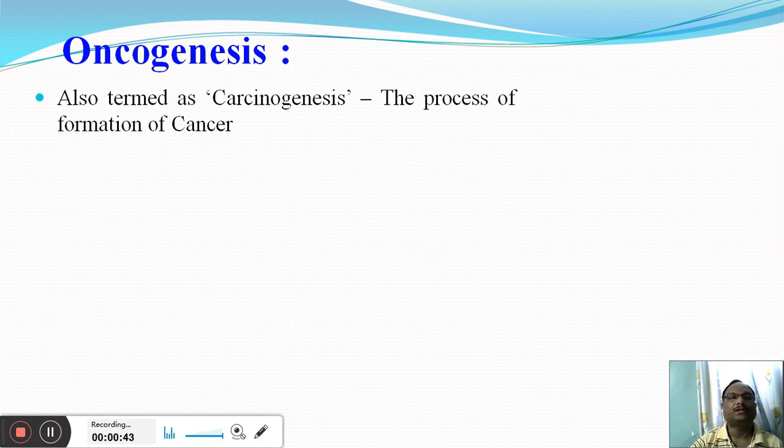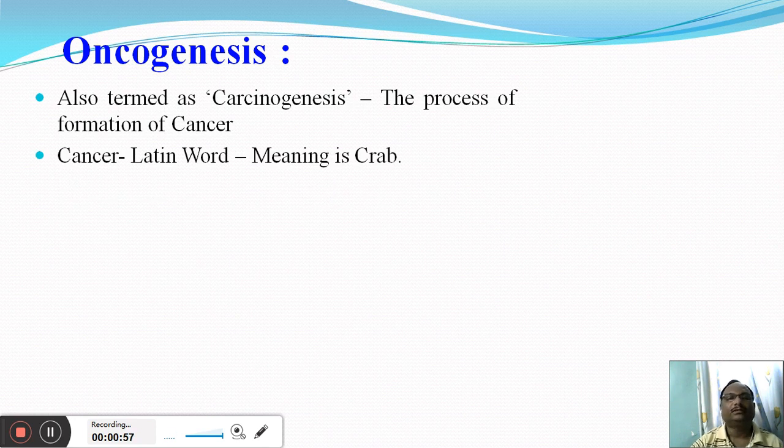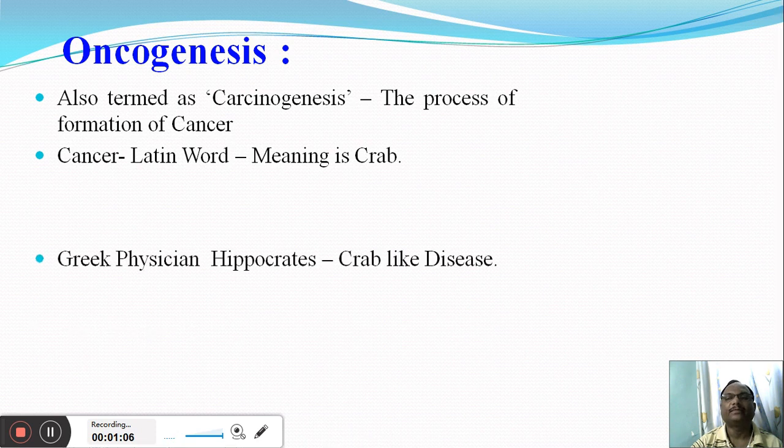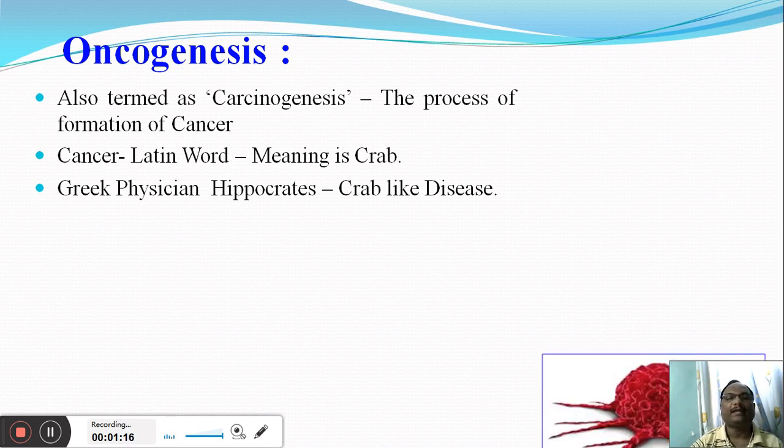Oncogenesis is also described by the term carcinogenesis, and carcinogenesis is the process of formation of cancer in our body or in any vertebrate animal. Actually, the word cancer is a Latin word, and its meaning is crab. The Greek physician Hippocrates used this term to describe cancer as a crab-like disease.